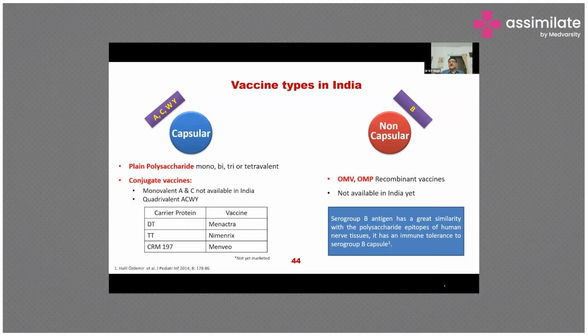And it's a very, very strange scenario here. We are in need of it, because serogroup A is the most common in our country, and the vaccine is available, but we are unfortunate, we are not being supplied this particular important vaccine.